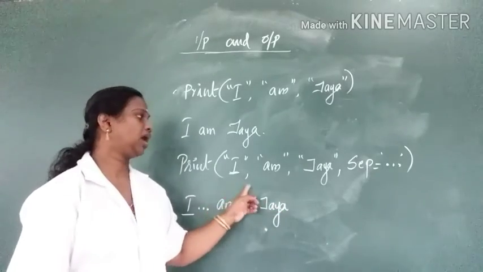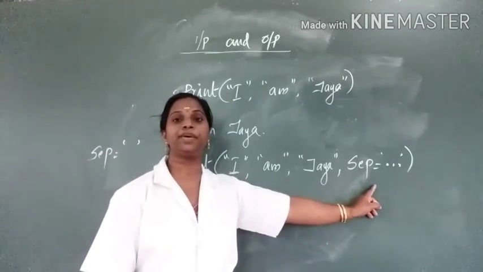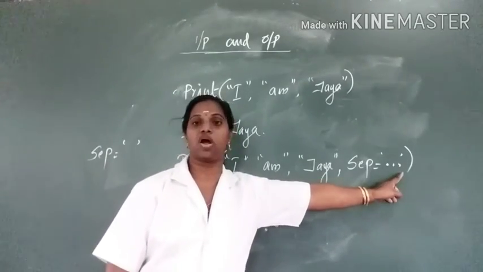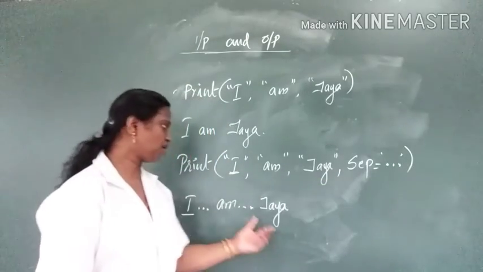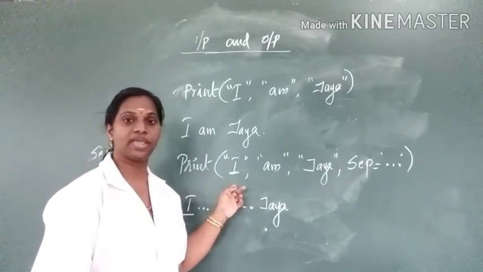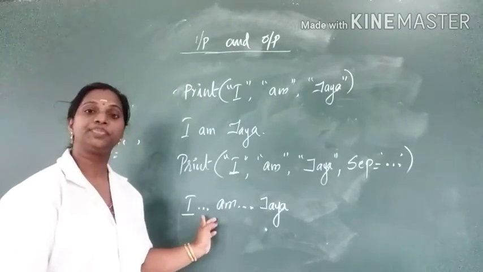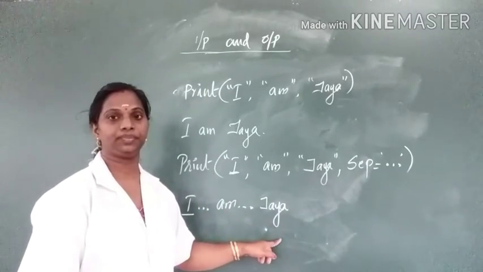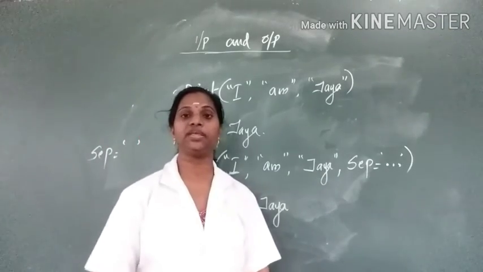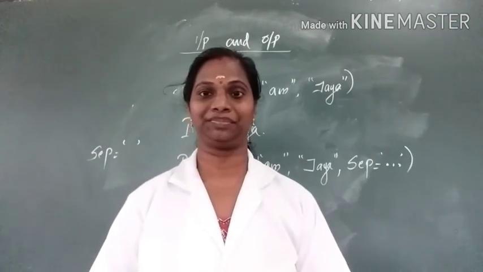See the example, I am Jaya. Here for sep I assign 3 dots. So when this instruction executes, it displays I 3 dots am 3 dots Jaya. Clear? You can assign any value to this sep operator.